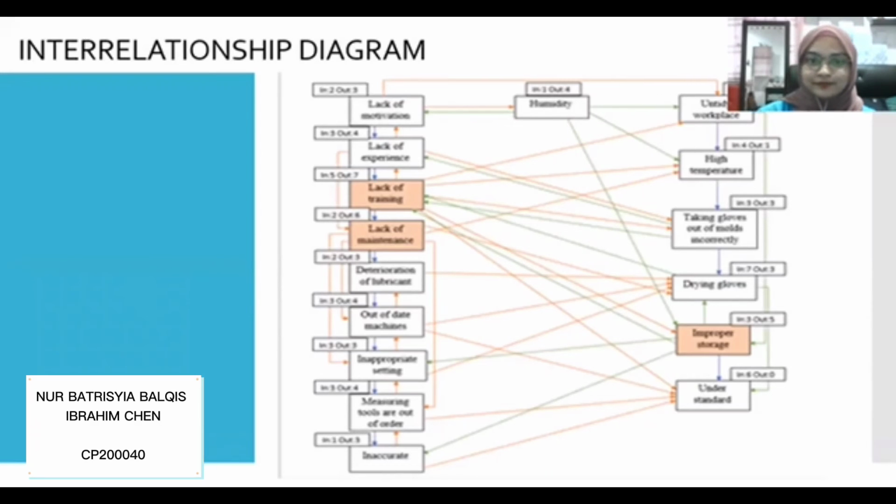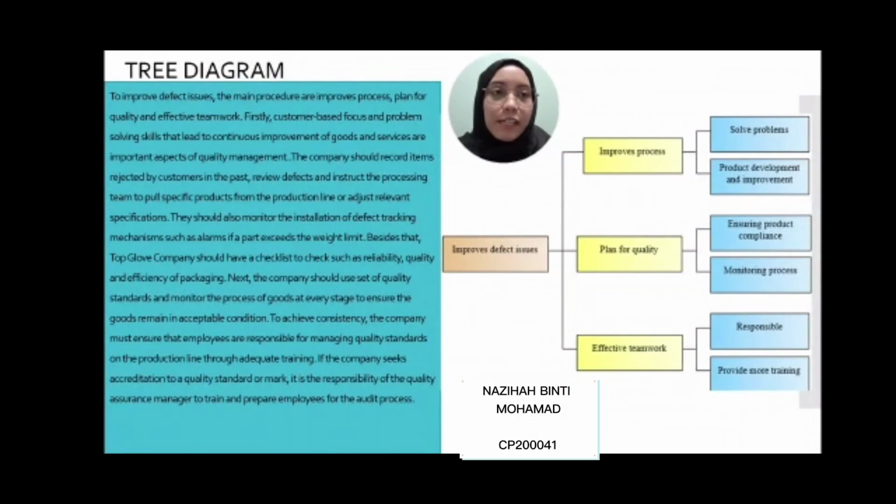Thank you. This is our tree diagram to improve defects. The main procedures are improve process, plan for quality, and effective teamwork. Firstly, customer-based focus and problem-solving skills that lead to continuous improvement of goods and services are important aspects of quality management. The company should record items rejected by customers in the past, deliver defects, and instruct the processing team to pull specific products from the production line or adjust label specifications.